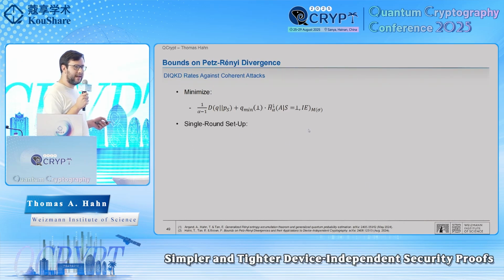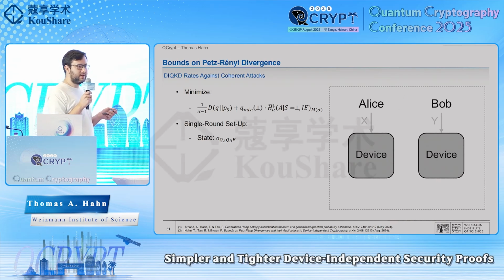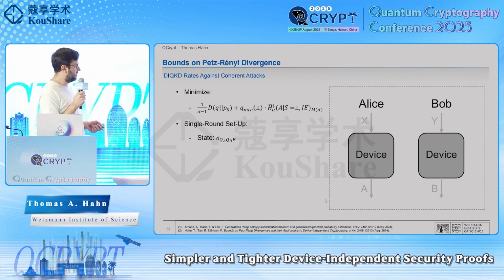So let's consider the standard CHSH setup to see what happens here. For those that don't know about it, although I suspect most do, we have 2 parties, Alice and Bob. They share some bipartite state, and an adversary holds some quantum side information. So now Alice and Bob give the device some measurement input. So they basically say what measurement they want to do. These are binary inputs. So X and Y are either 0 or 1, and they generate binary outputs.